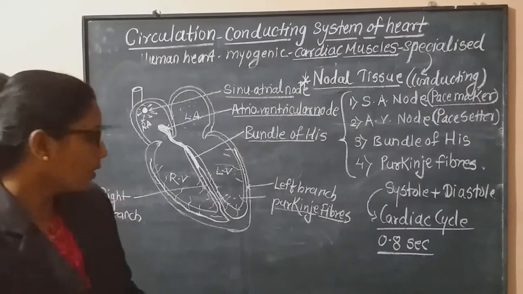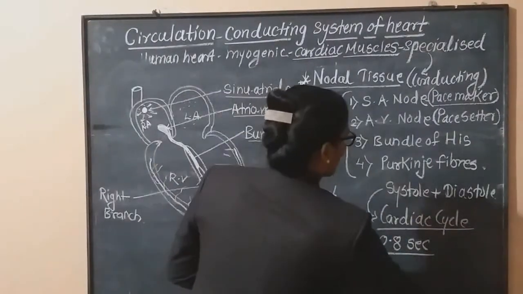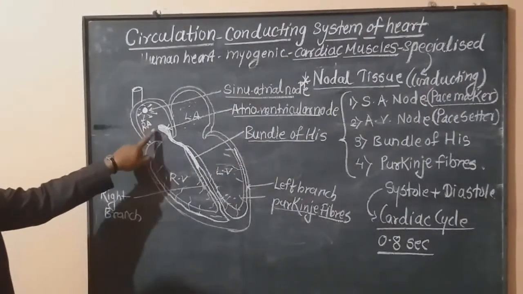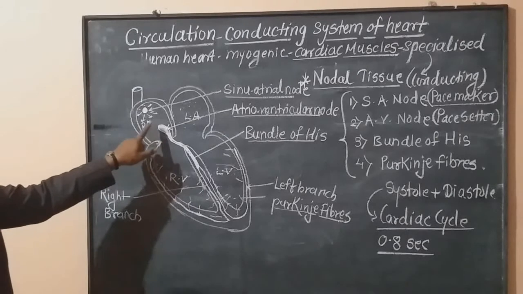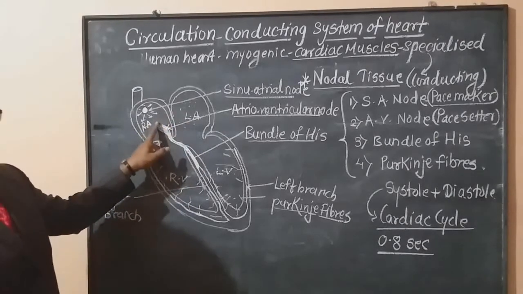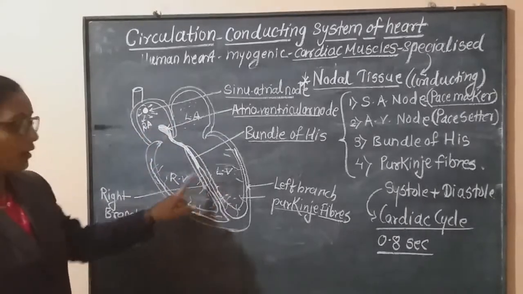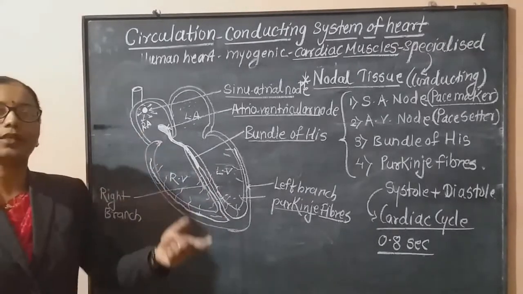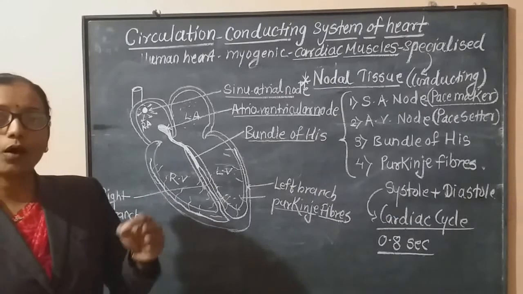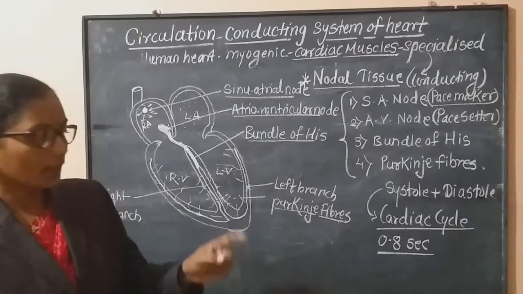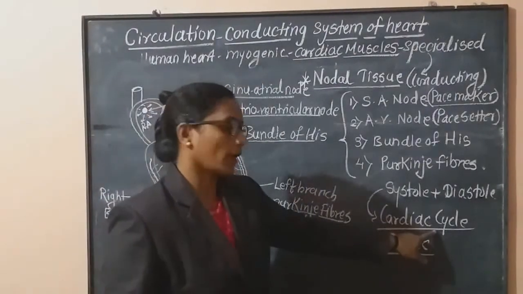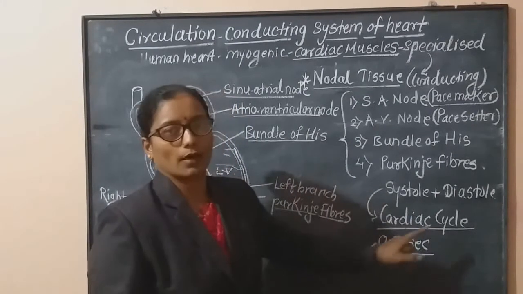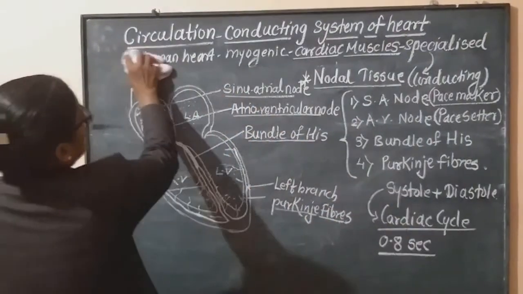Okay. Next we are going to study what is meant by the cardiac cycle. The SA node initiates the wave of contraction due to which the atria contract. After that the ventricles contract. Now during this contraction and after that relaxation, what actually happens in the heart is called the cardiac cycle, or simply the working of the human heart.